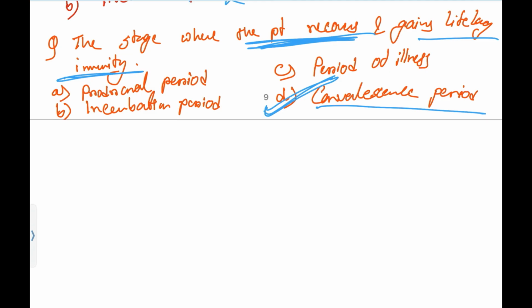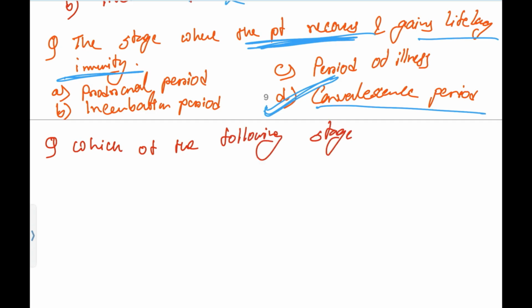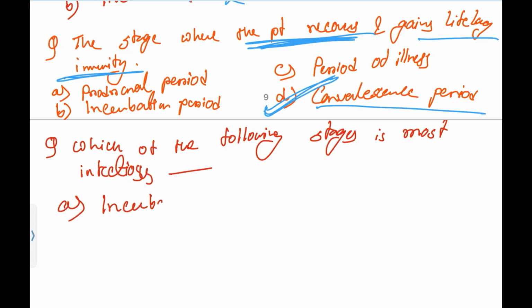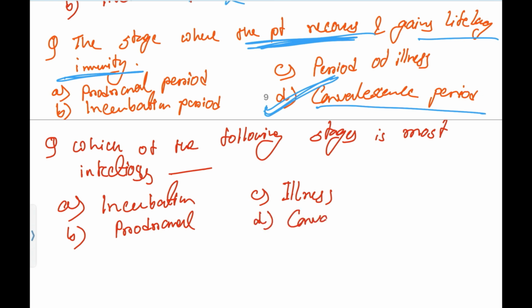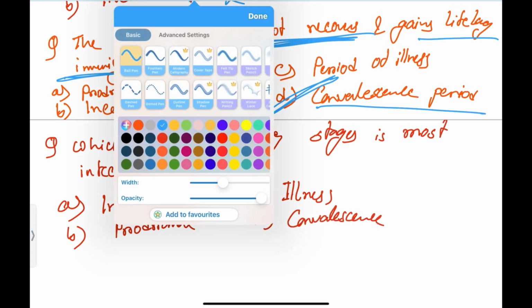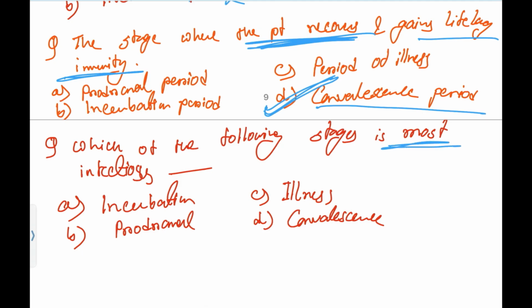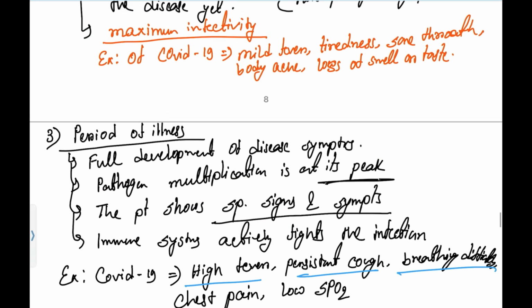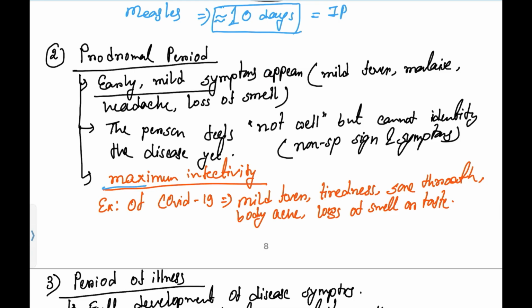Okay. Now the last MCQ of today's class is: which of the following stages is most infectious? Your options: option A incubation, option B prodromal, option C illness, option D convalescence. So what will be the answer according to you? As here they mention most infectious, according to me the answer is prodromal phase, this is the maximum infectivity. Here patients will be showing maximum infectivity.